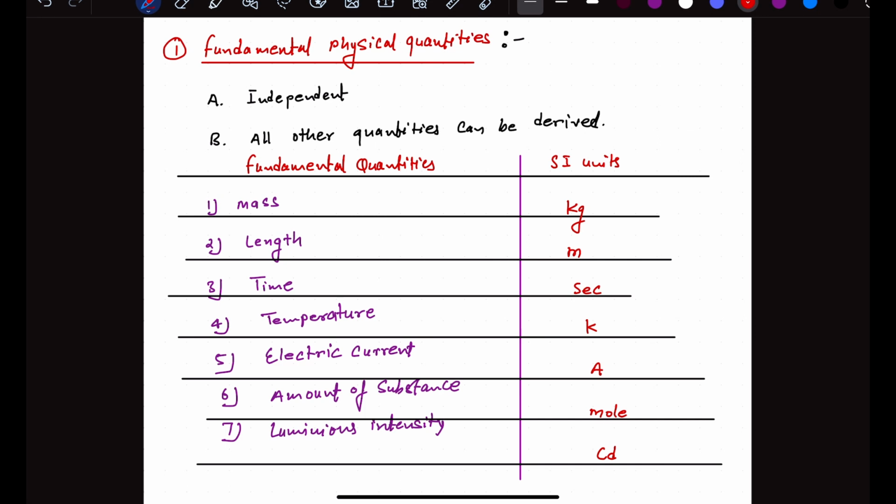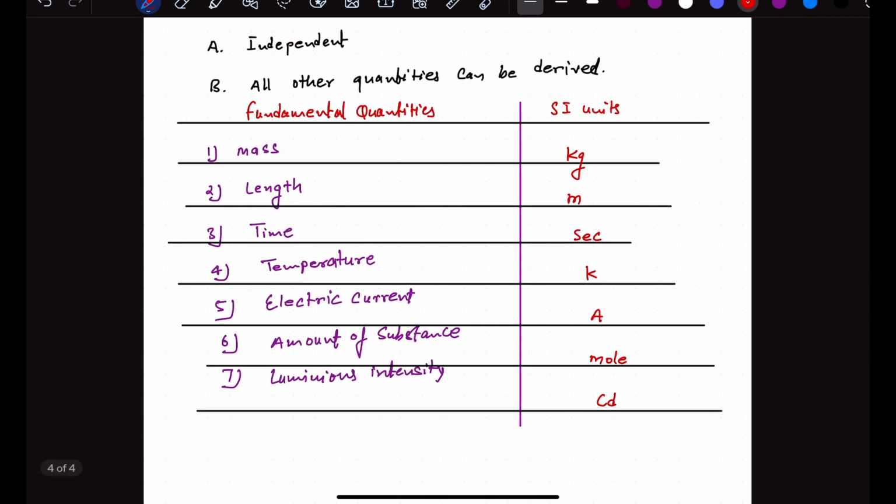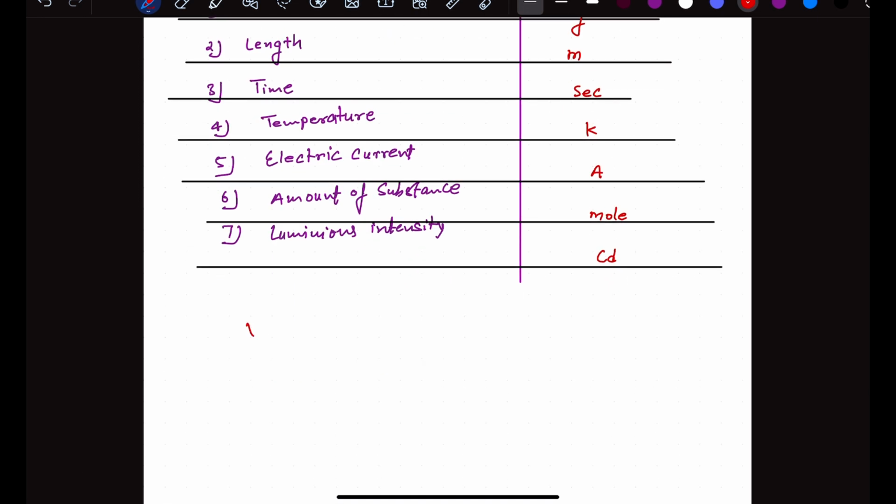For example, you want to calculate velocity, right? Now velocity is a quantity, and I have not listed it in these 7 quantities. So what is velocity? As you may know the formula, velocity is the displacement divided by time, right? Now what is displacement? Displacement is a kind of length, right? So length is a fundamental quantity, time is a fundamental quantity, so I can calculate the velocity.